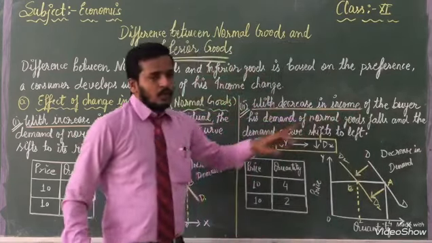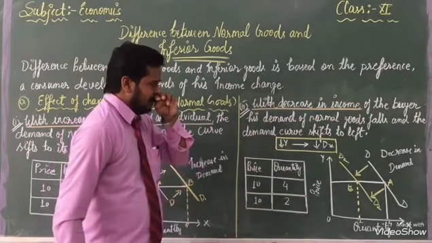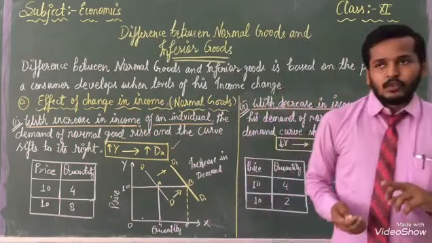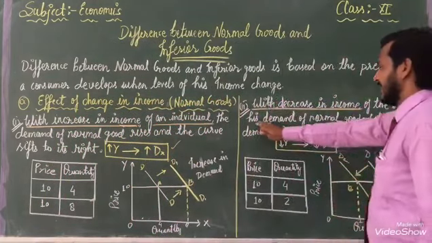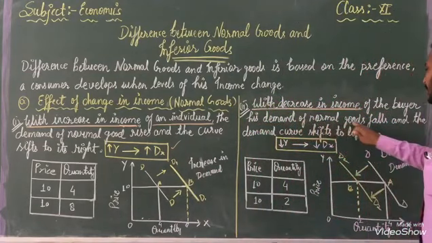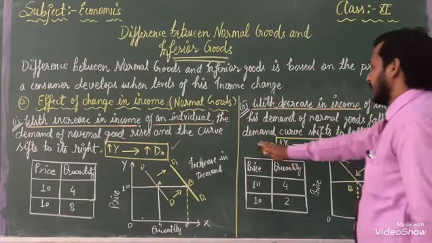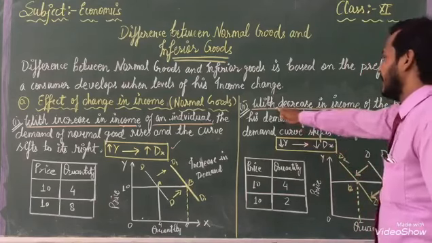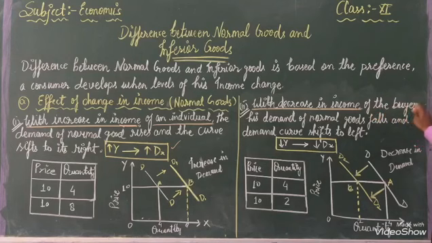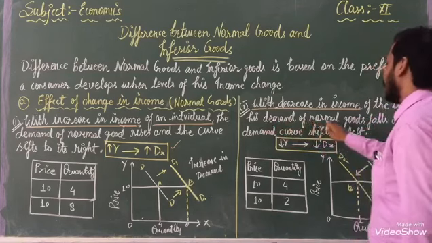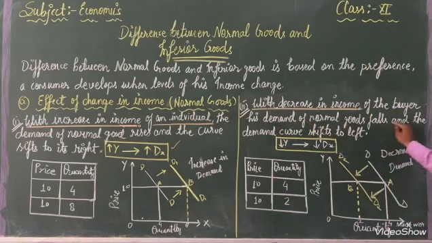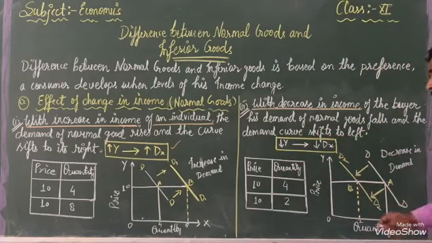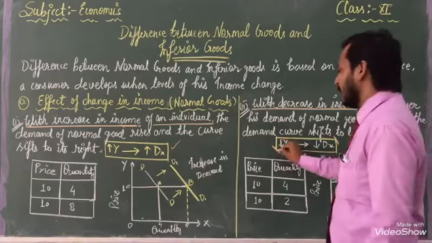With a decrease in income, when our income decreases, then with the decrease in income of the buyer, the demand for normal goods falls, and the demand curve shifts to the left. Once again, listen: with a decrease in income of the buyer, his demand for normal goods falls, and the demand curve shifts to the left. With the help of this, we can represent it.